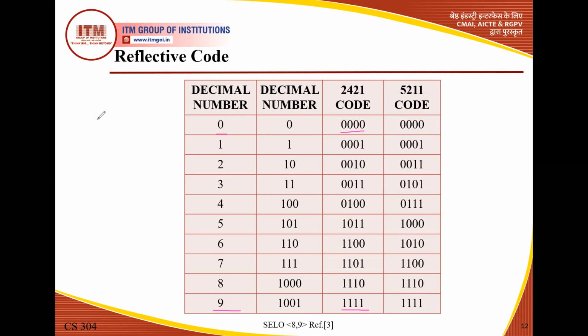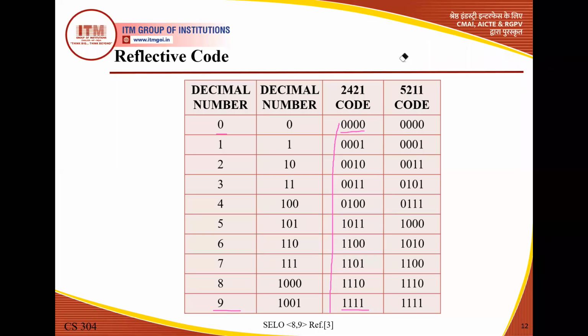All of you know about the complement. The complement of 0 is 1 and the complement of 1 is 0. So the 2421 code of 0 is 0000 and the 2421 code for digit 9 is 1111. So these are complements of each other. If we take the one's complement of 0000, 0 is replaced by 1, so we have this number.